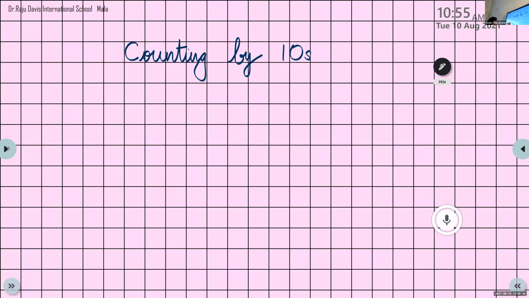Draw 1 one, 2 ones, 3 ones, 4 ones, 5 ones, 6 ones, 7 ones, 8 ones, 9 ones, 10 ones. Below we can write the number of tens and the number of ones. 10 ones.